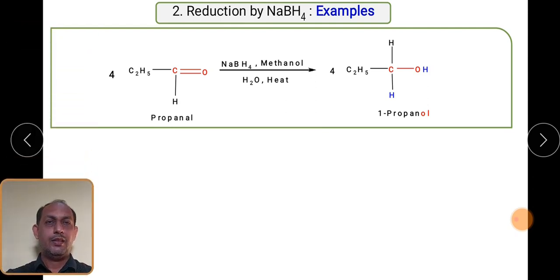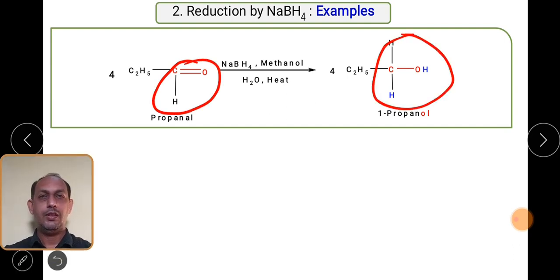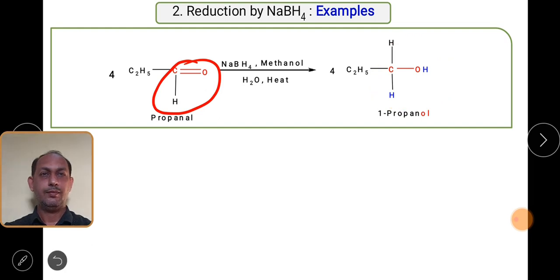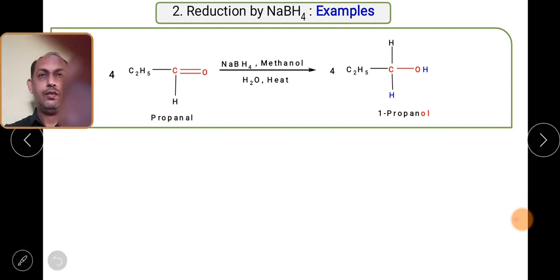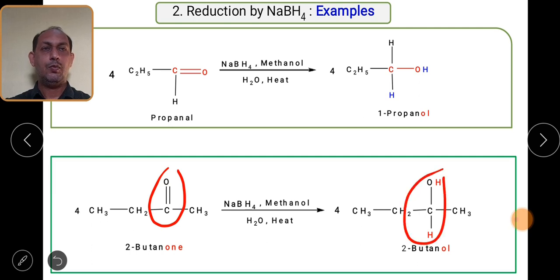Let us see another example. This is the structure of propanal. This CHO group will get converted into a CH2OH group. So this is a thing you will observe. So propanal will get converted into 1-propanol. Then if you take 2-butanone, what will happen? This 2-butanone will get converted into 2-butanol. The same thing we observed in the case of LiAlH4, the same reduction can also be carried out with the help of sodium borohydride. Hope you are understanding.